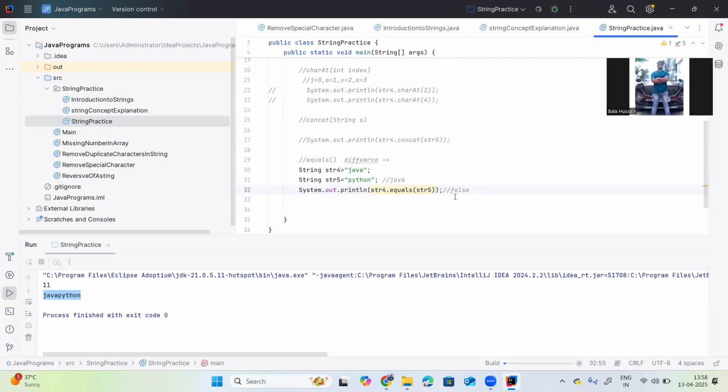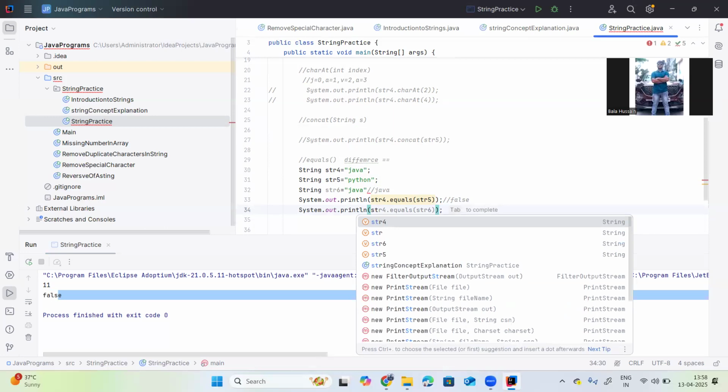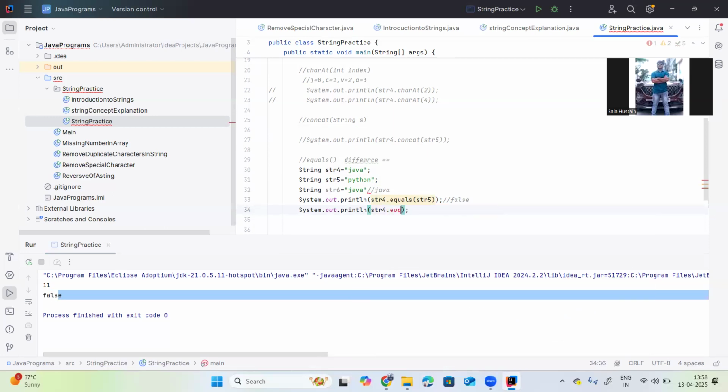Let me execute it. It will definitely throw false. Why false? The str4 is a different string, str5 is a different string. If you want to make it true, then create one more string: string str6 equals Java. Then again compare with system.out.println str4 equals str6. Now try to execute it. It will return true because this is Java.